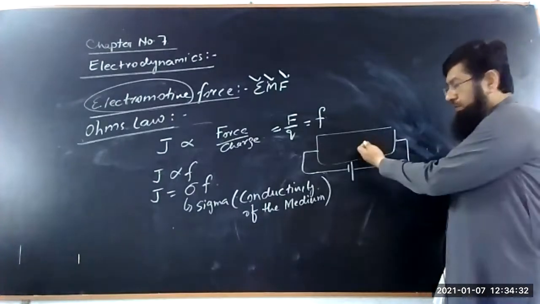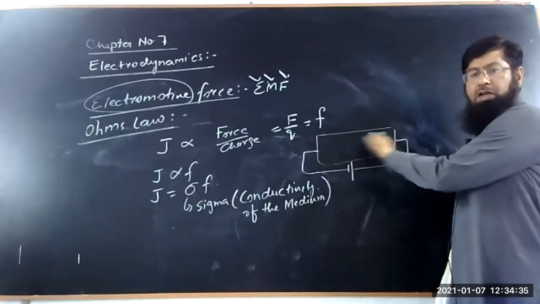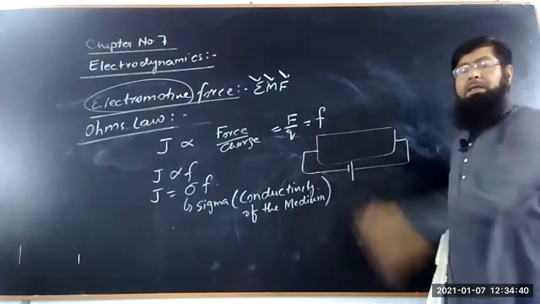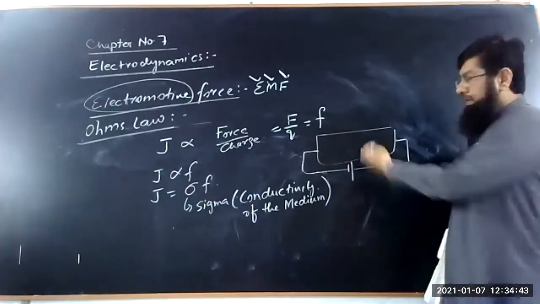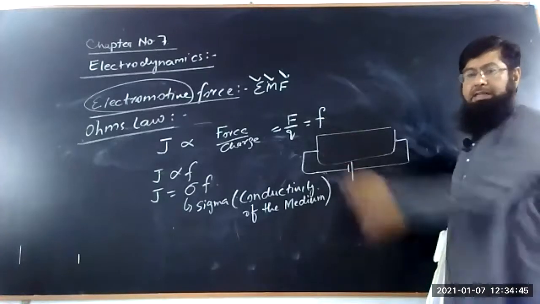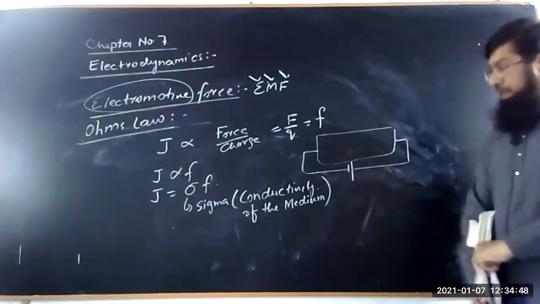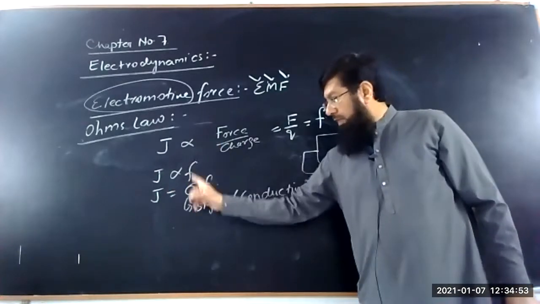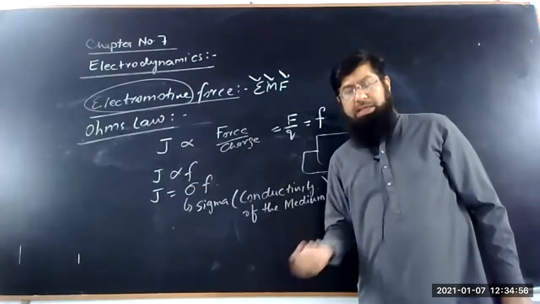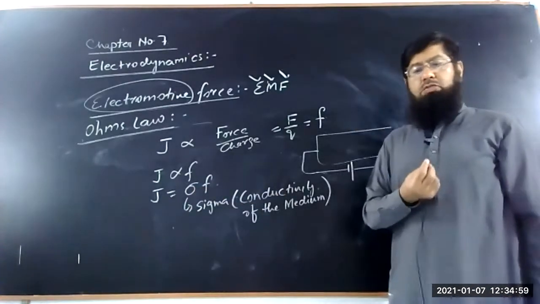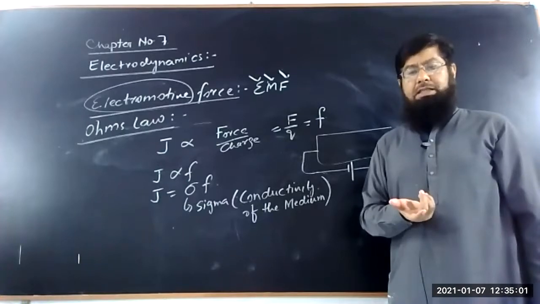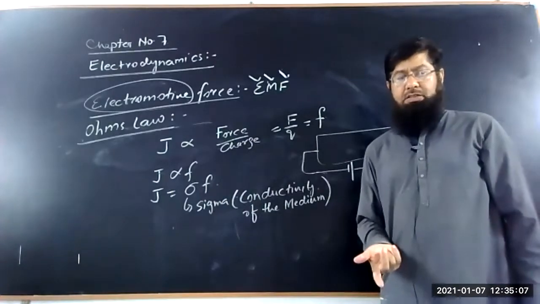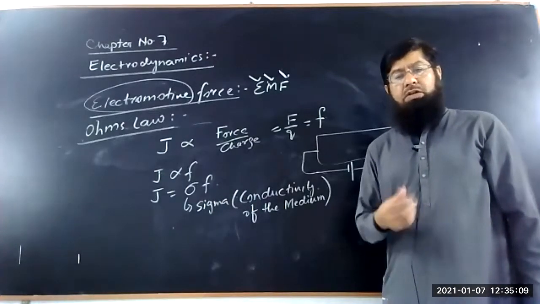It means there must be a certain material inside which the charges are moving. The material may be conductive, or it may be insulative. If the material is a dielectric or insulator, current cannot pass through it and the current density J will be zero or negligible. Conductivity is defined as the ease with which charges move in a conductor, and it is the reciprocal of resistivity. Resistivity is known as a hurdle.